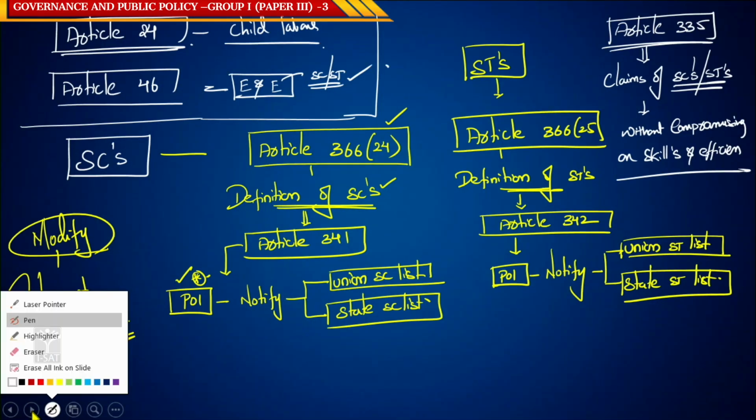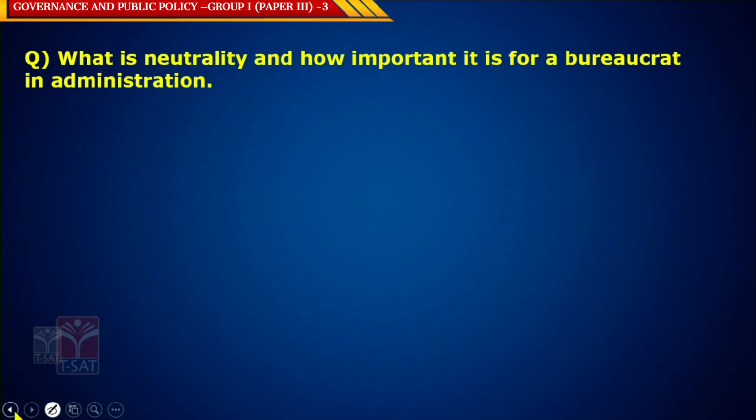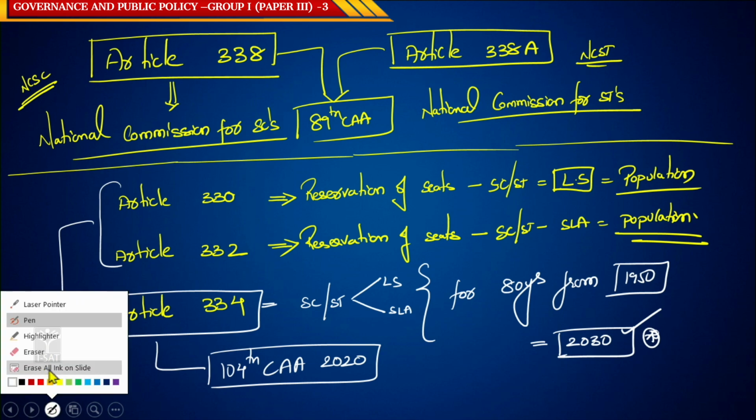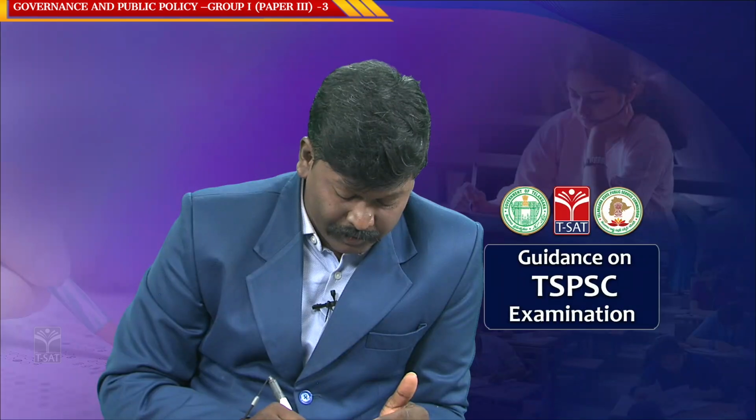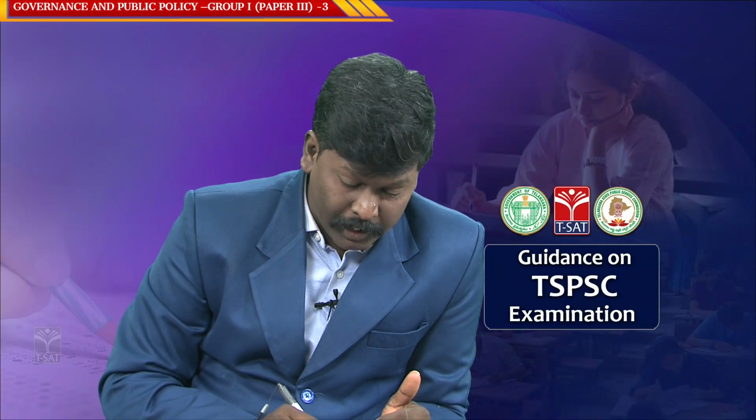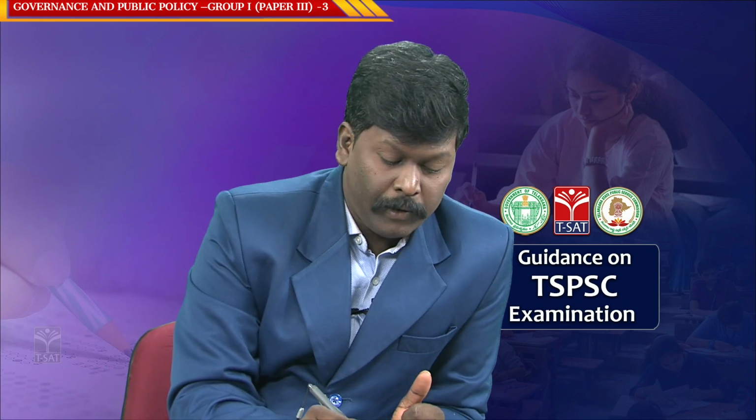Let me pen down all the articles for your understanding. What are the important articles? The Preamble, Article 14, Article 15 clause 1, Article 15 clause 2, Article 15 clause 4, Article 16 clause 2, Article 16 clause 4, and we have Article 17, Article 19.